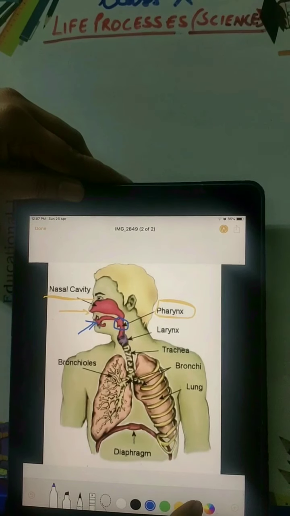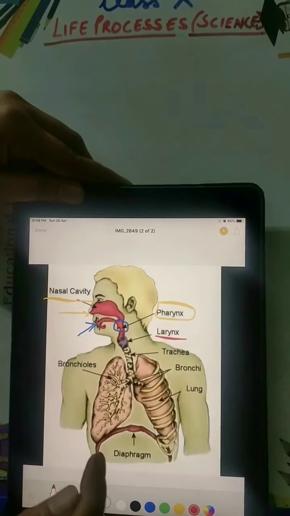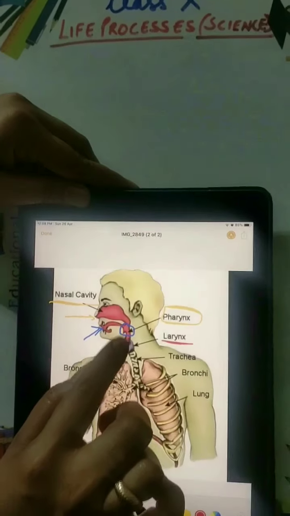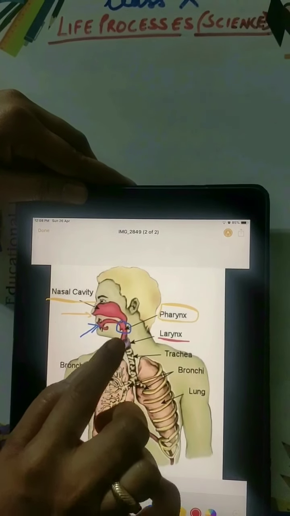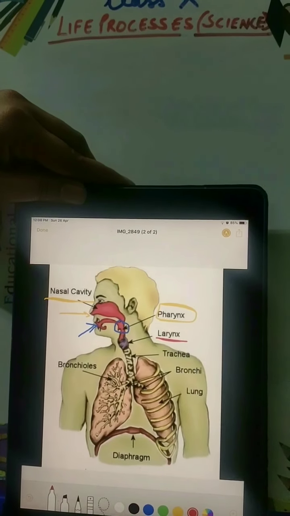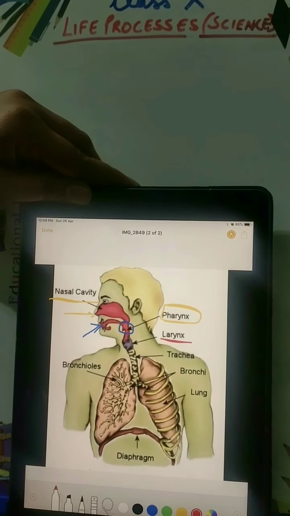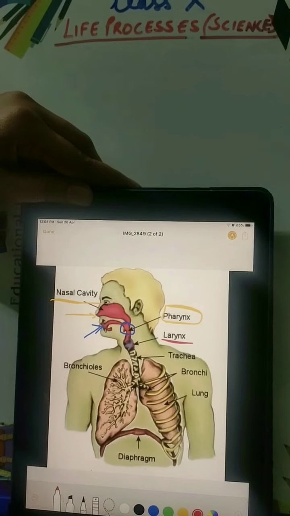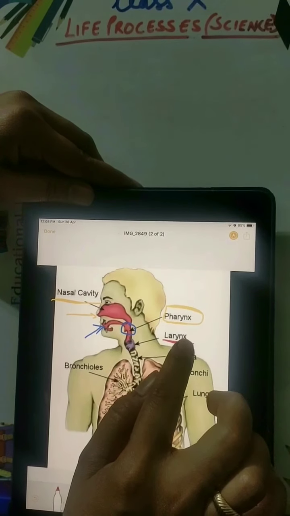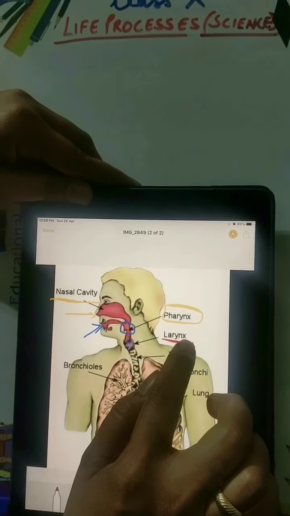After pharynx, then there is larynx. Larynx is another part of, actually we can say it's the upper part of trachea. You have seen a swollen, bulging area in your neck, larynx. In 8th class we have studied about the larynx, voice box, sound is produced here.